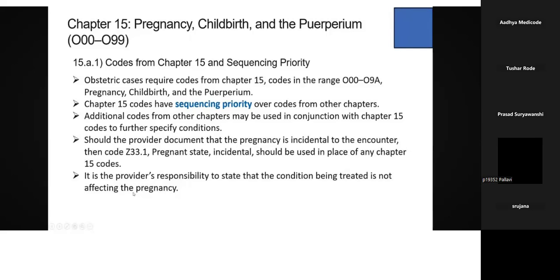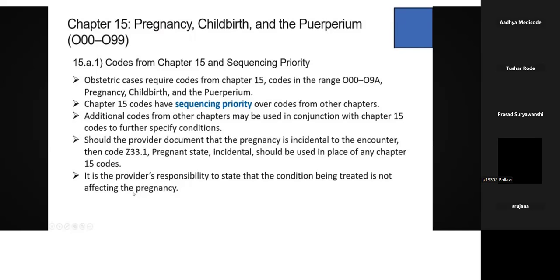The provider needs to clearly mention that. Whatever the condition may be, even a simple condition like vomiting, these are very common conditions, they will have a little effect on the pregnant patient, on the pregnancy.